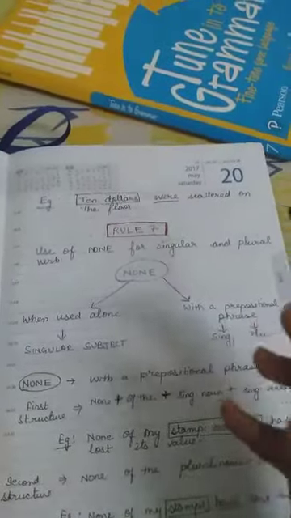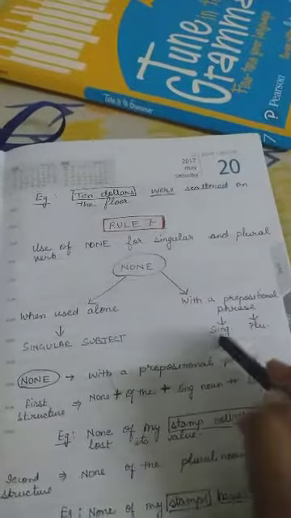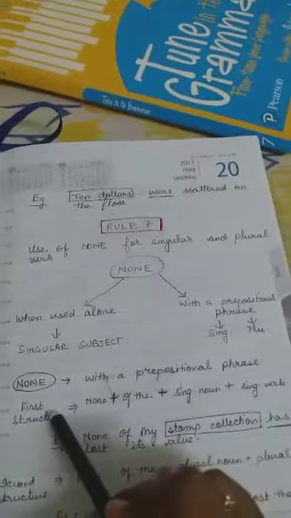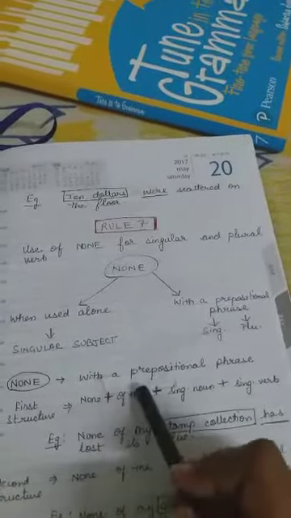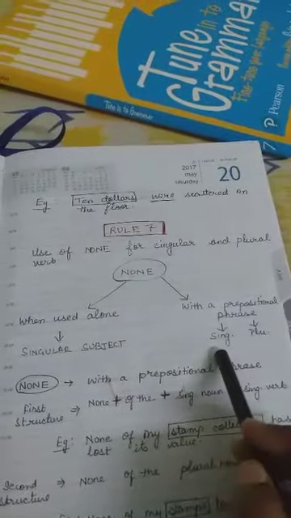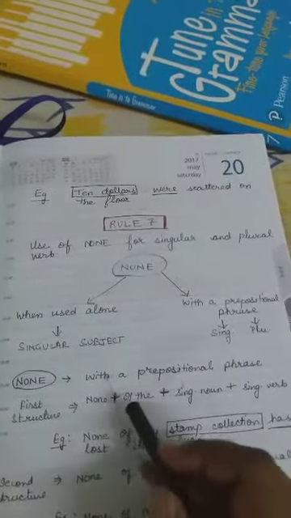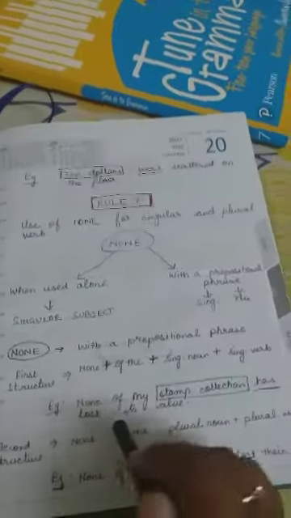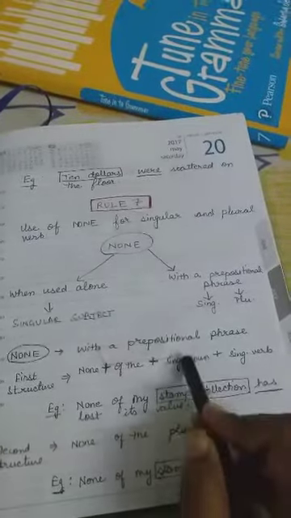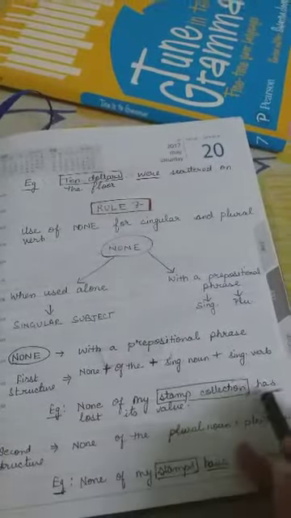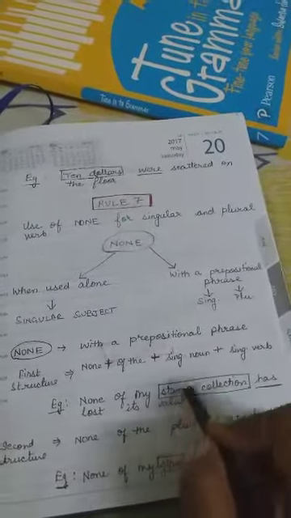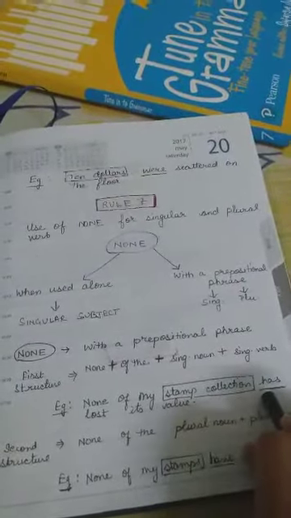This is quite tough for you to understand, so I have shown you this. Now, none with a prepositional phrase, the first structure: none of the singular noun, singular verb. We will first see the singular noun and singular verb. Okay, let's see the example. None of my stamp collection has lost its value. Now you can see this is your prepositional phrase. It is a singular noun, that's why the verb is singular.